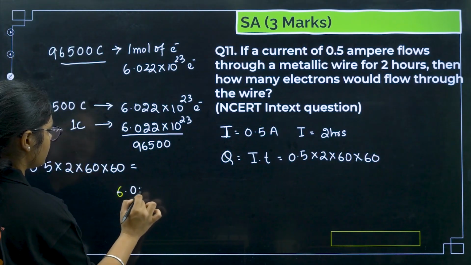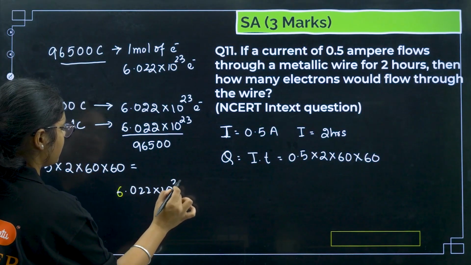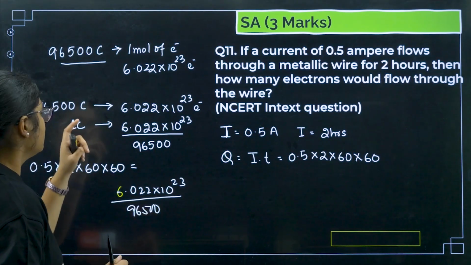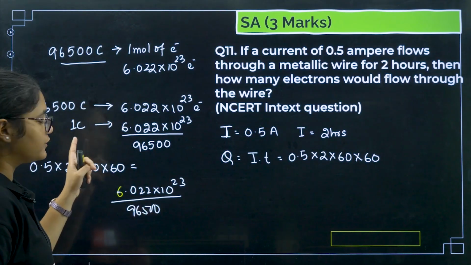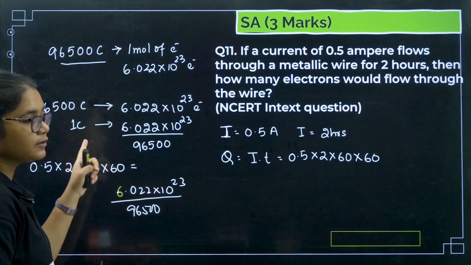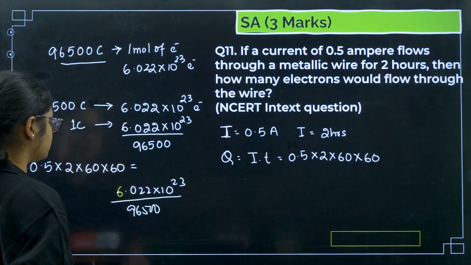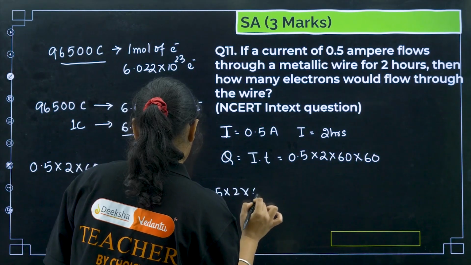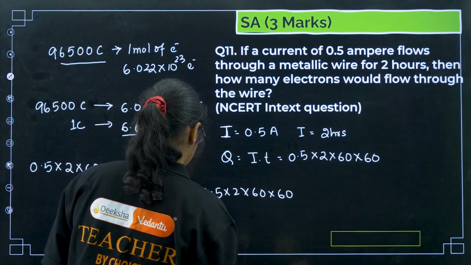So 6.022 into 10 to the power of 23 divided by 96500. This was the number of electrons carrying 1 coulomb of charge. For carrying this much coulomb of charge, I need 0.5 into 2 into 60 into 60. Okay.